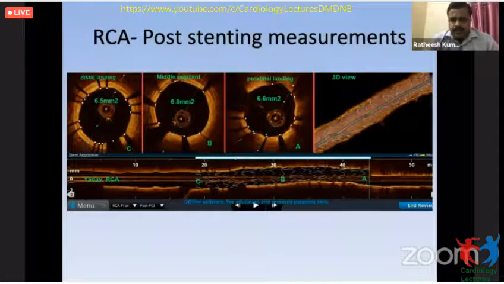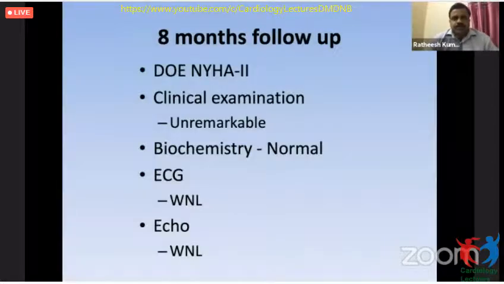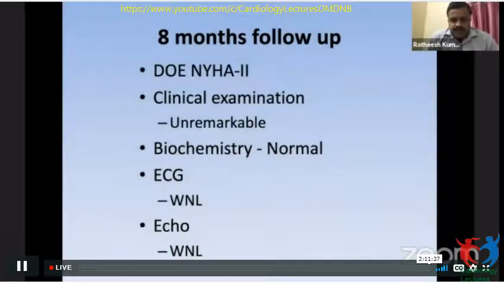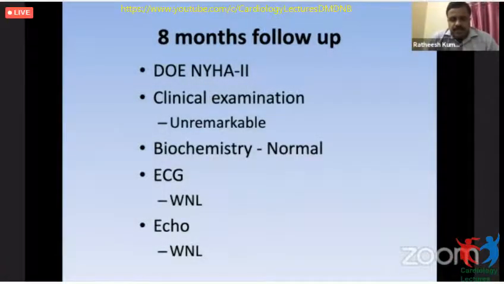So these were the parameters in the RCA. Now he came after 8 months. He had dyspnea on exertion. Clinical examination was unremarkable. Given such a complex disease, and we had stented such long stents and bifurcations, we had to take him up for angio anyway.